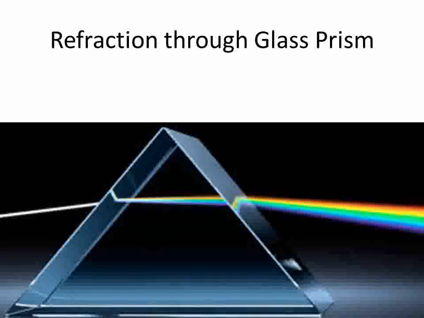When the ray of light is entering from air to glass on surface 1, it bends towards the normal according to the law of refraction, and on the second surface, the ray of light coming from glass to air goes away from the normal. In this way, the incident ray and the last, the emergent ray, are both in different paths.